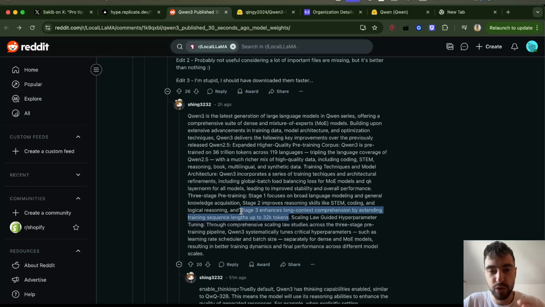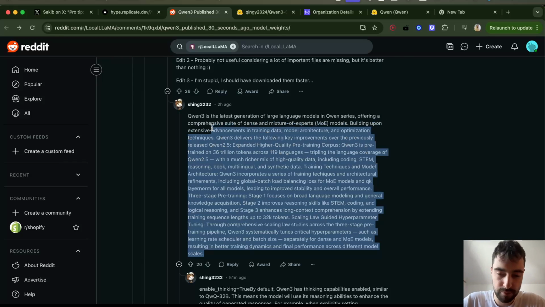I don't know if this is for all of the Qwen models or just for some. And by the way, I'm just reading this guy's comment, so I hope this was copied from the website and he didn't just ask ChatGPT or invent this. Then they also did scaling law experiments by tuning learning rate, schedule, and batch size. So it does seem like something they would do.